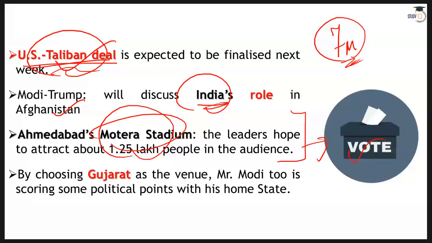Trump in USA. Now you'd be thinking how? See, Gujarati people, in USA you find lots and lots of them. They are doing well over there in terms of education, in terms of money as well, right? After the Jewish community, the Indian community is the second richest migrant community in USA, and they are quite politically active too.